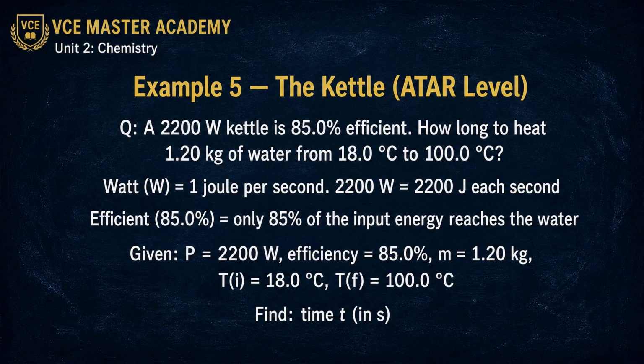Two new words first. A watt is 1 joule per second. So this kettle pushes out 2,200 joules every second. Efficient means how much of that energy actually reaches the water. 85% goes in. The other 15% leaks away as sound and warmth into the kettle body and the air. See the arrows. Input energy from the wall. Most goes into the water, some escapes. Keep those two amounts separate in your head. Useful energy and input energy. They are not the same number.